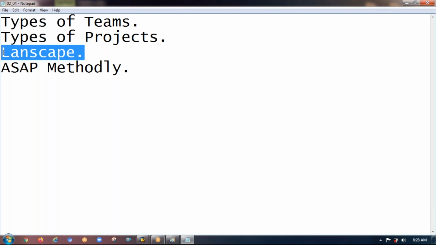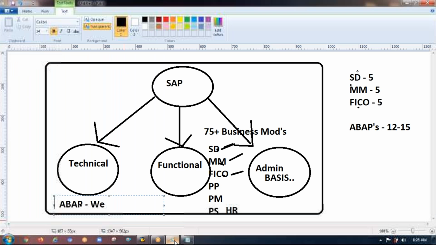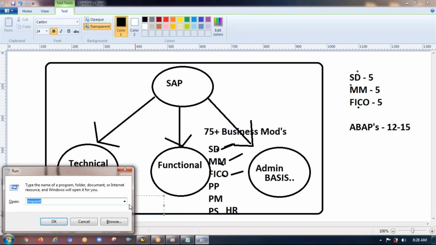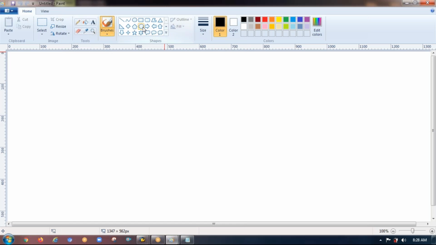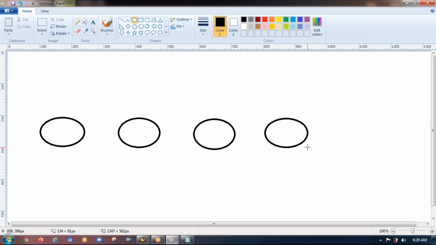Let me go and talk about the landscape. Sir, what do you mean by landscape? Basically, I don't know how Java works or how other technologies work, but in SAP it is not like plug and play, or write and deploy. Let's say all these boxes are SAP systems. Sir, how can you differentiate a normal system from an SAP system?